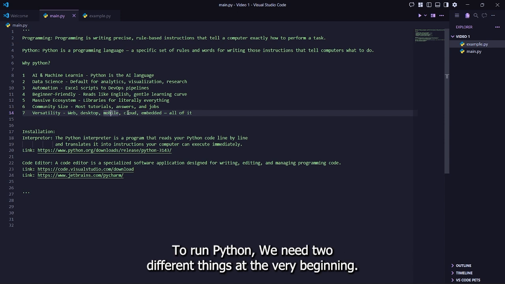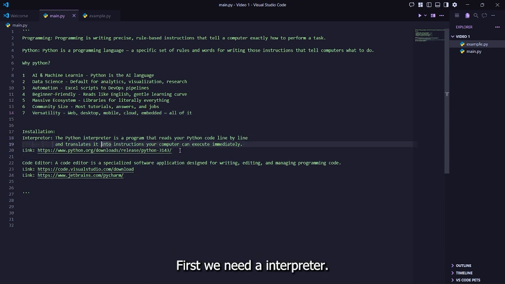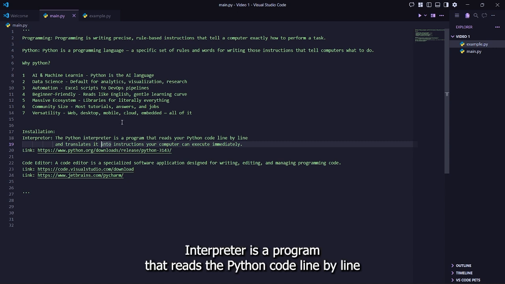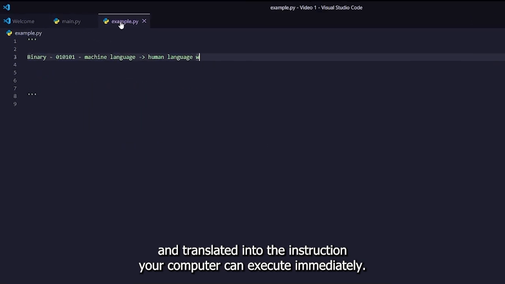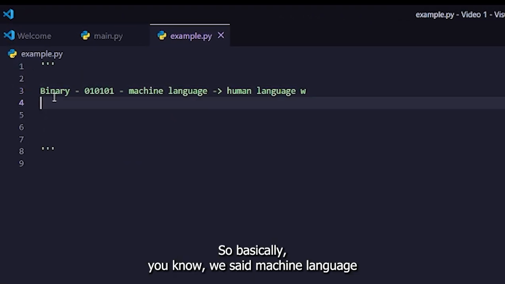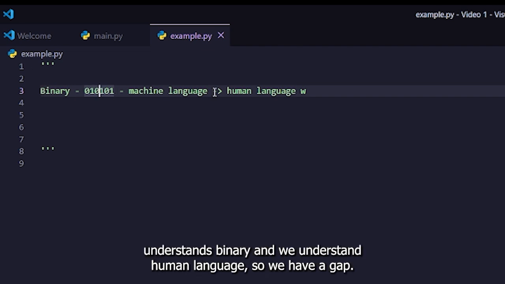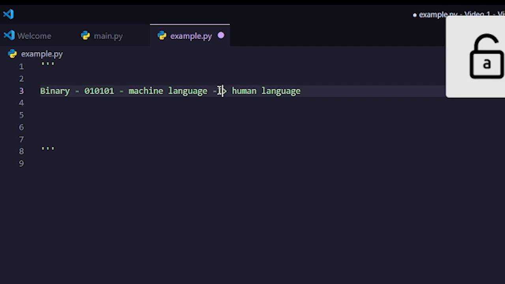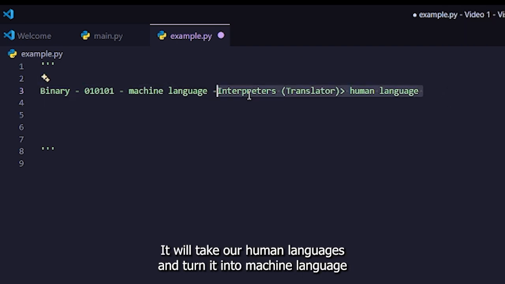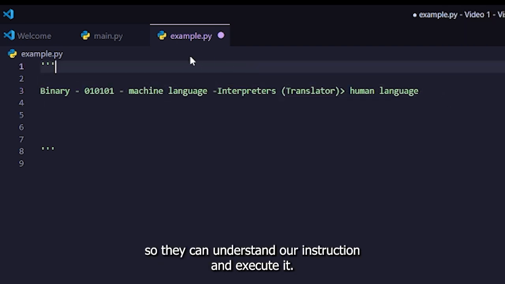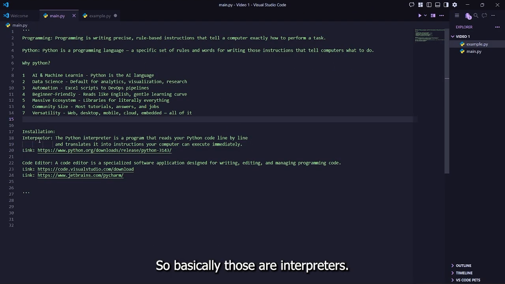So why not Python? To run Python, we need two different things at the very beginning. First, we need an interpreter. An interpreter is a program that reads your Python code line by line and translates it into instructions your computer can execute immediately. So basically, we said machine language understands binary and we understand human language. So we have a gap. So that's why we have interpreters, right? So these are basically translators. It will take our human language and turn it into machine language so they can understand our instructions and execute it. So basically, those are interpreters.